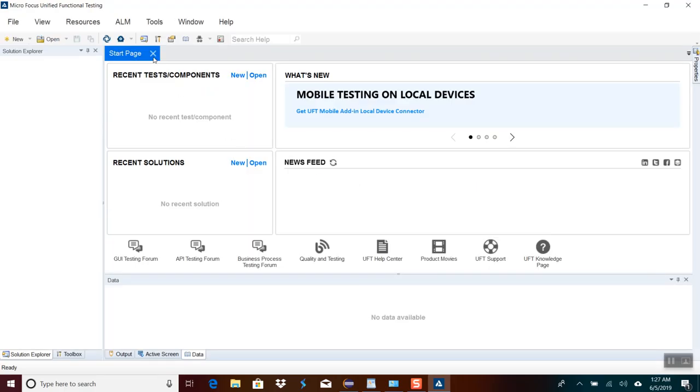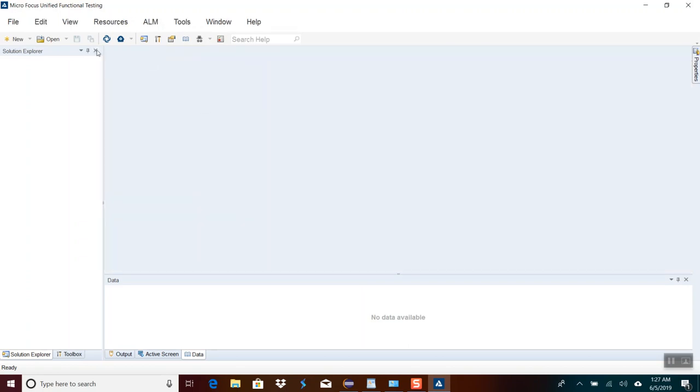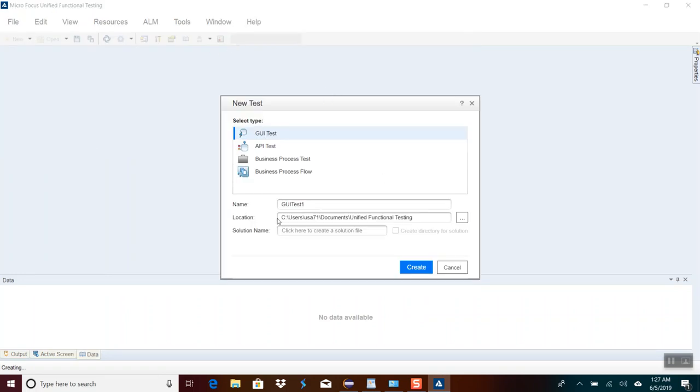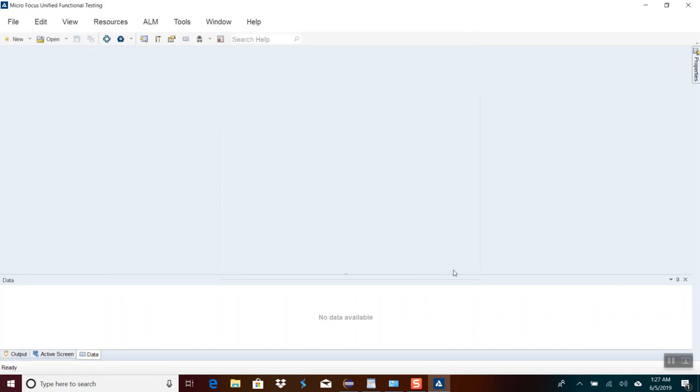Congratulations. If you can see this window, it means you have successfully installed UFT on your machine. Click File, New, Test. I'll talk about this in my next video.